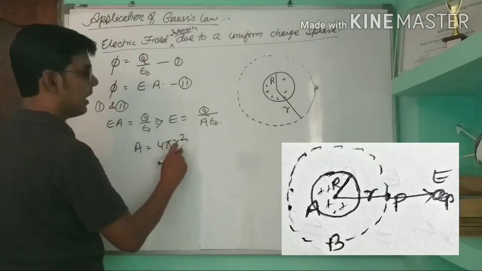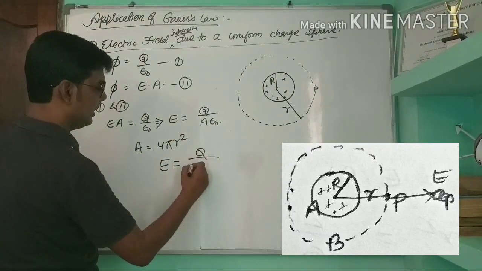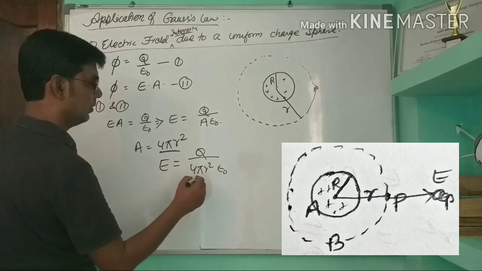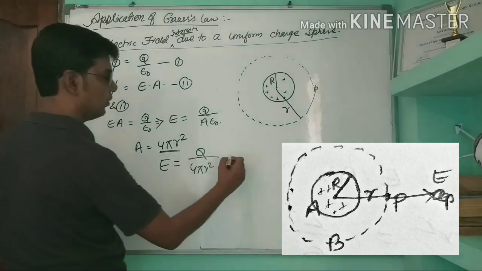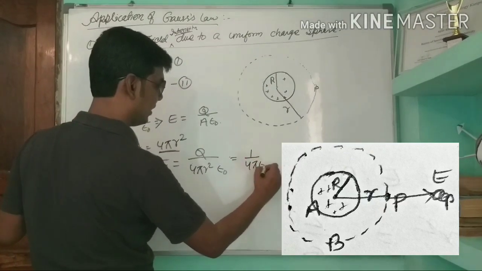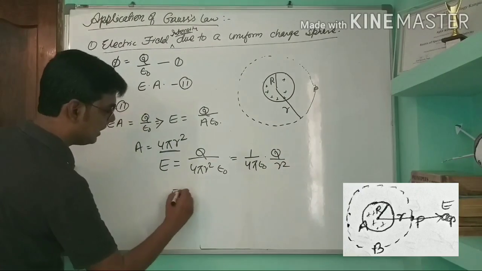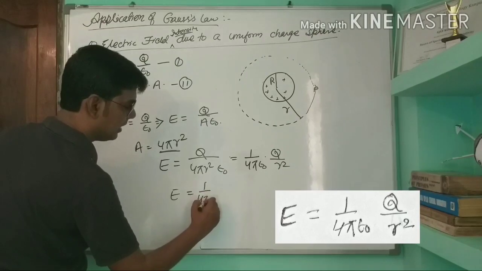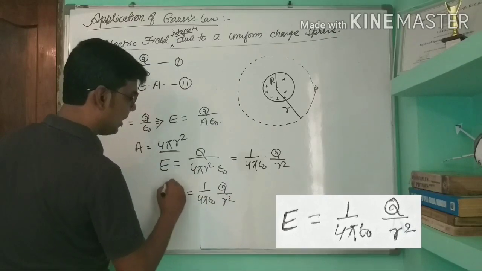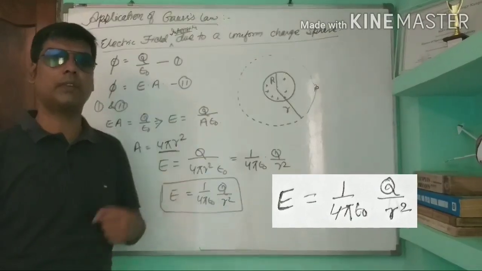So the value of E will be Q upon 4 pi r square into epsilon 0, which is equal to 1 by 4 pi epsilon 0 into Q by r square. So we calculated the electric field intensity at a point due to a sphere, and the calculation is very easy if we apply Gauss theorem.